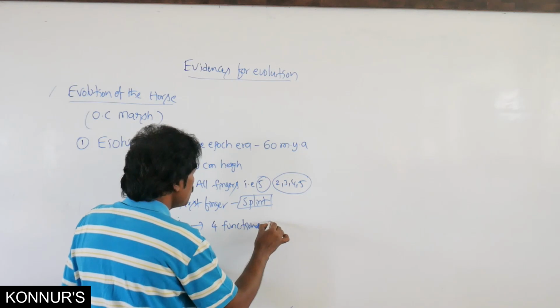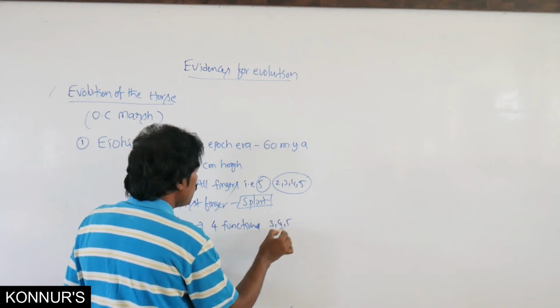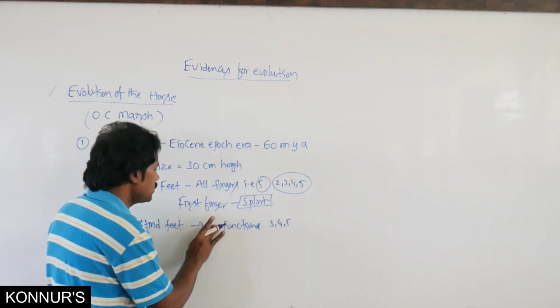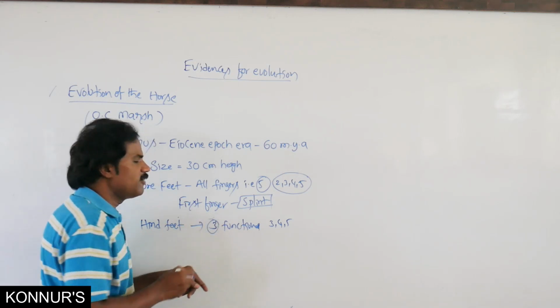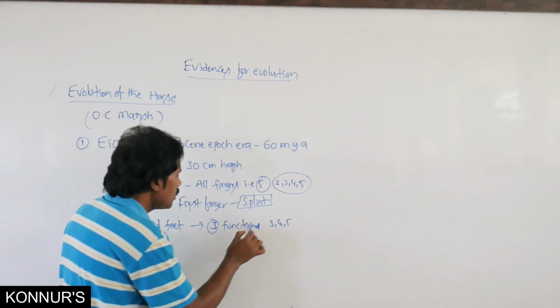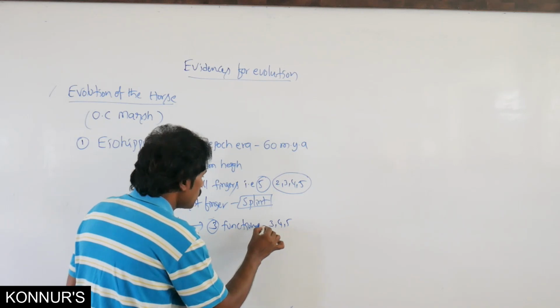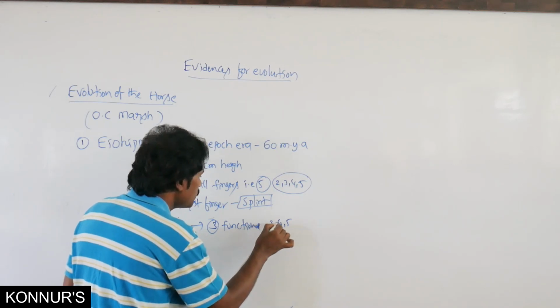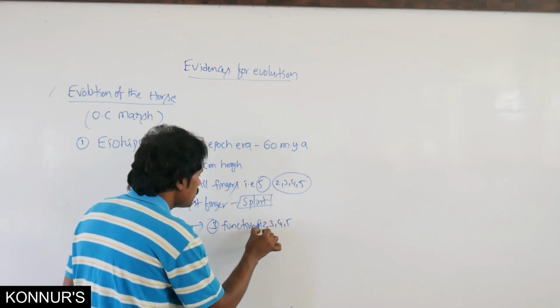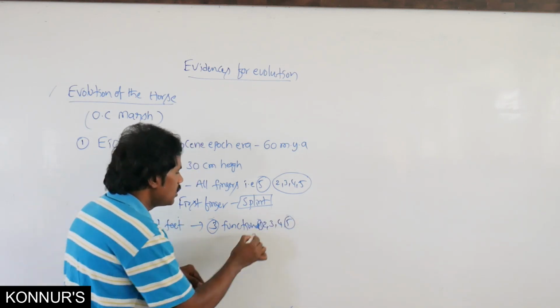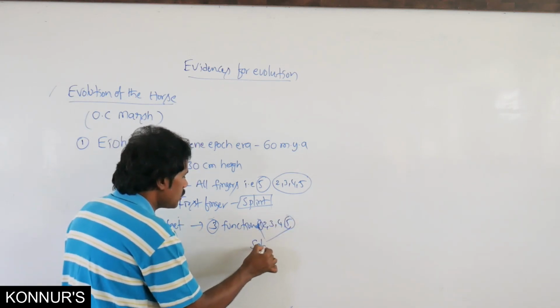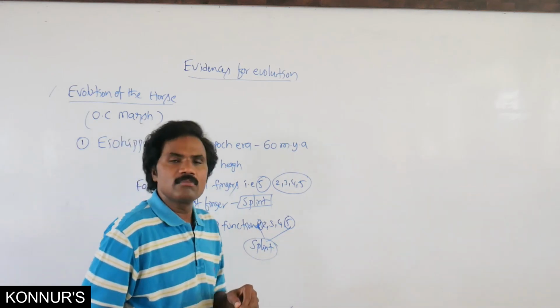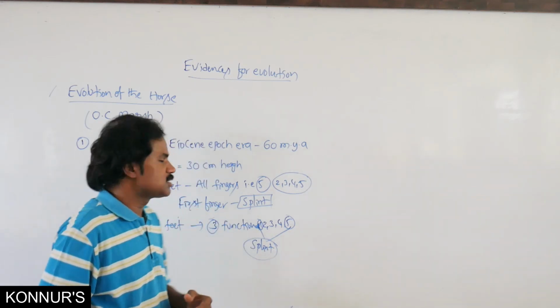Here also, 3, 4, 5. Especially the 3rd will be functional. The remaining, that is 2, 3, 4 only, are functional, and 1 and 5 are splints, that is, reduced and non-functional.